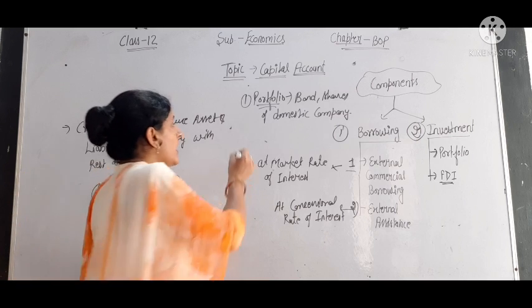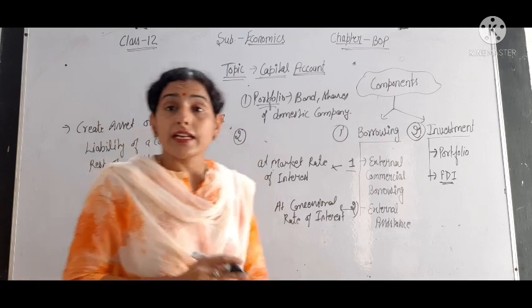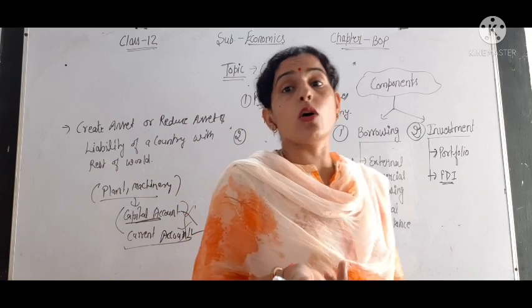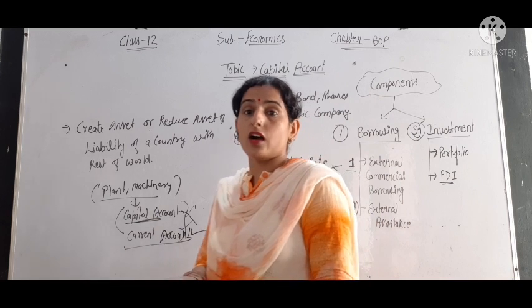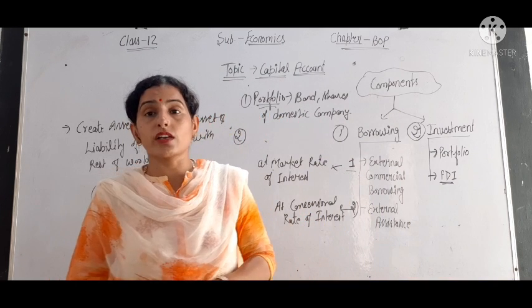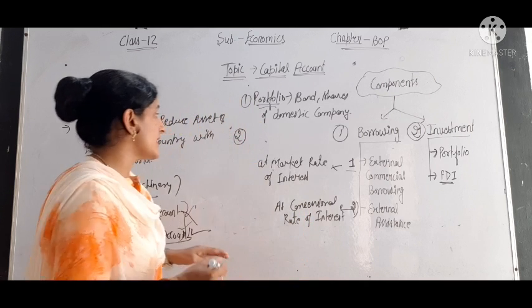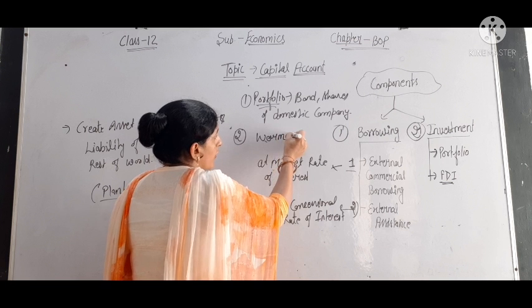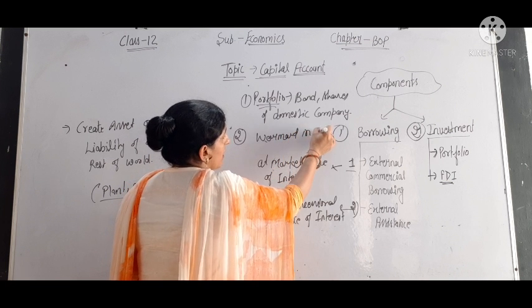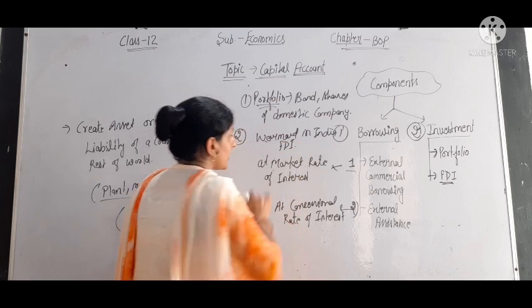Then we have FDI, foreign direct investment. It means there is a change in the ownership of the companies. For example, Walmart in India is an example of FDI.